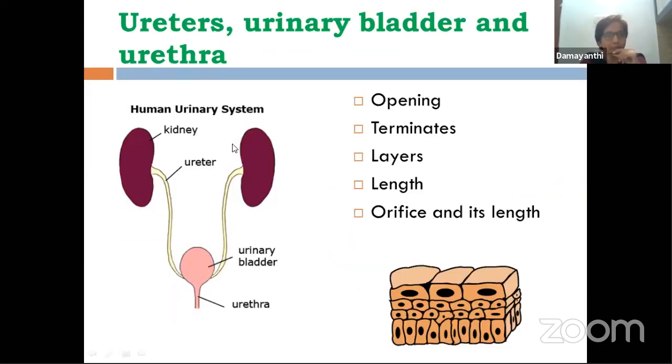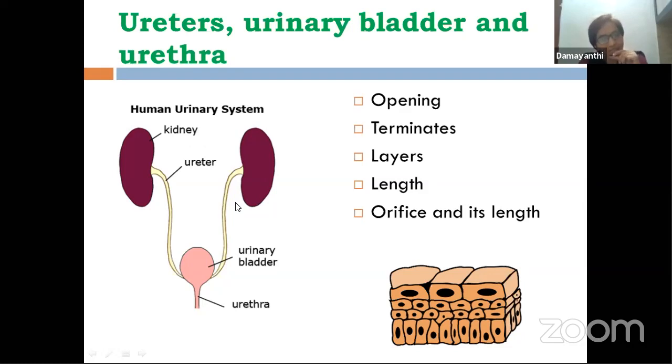As I told you in the beginning, in the human excretory system, we have a pair of kidneys. So far, we finished discussing the external features of kidneys, their location, size, color, weight, etc. Now let's go on to the next important organ. This is nothing but the ureter. Now, what about these ureters?